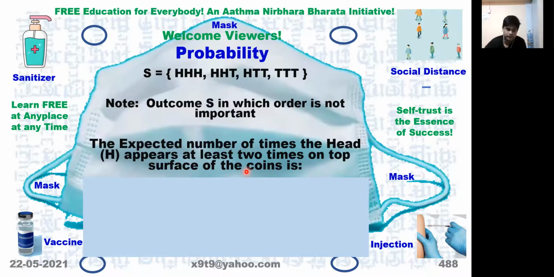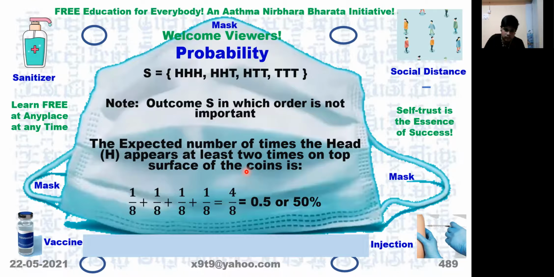HHH, HHT, THH, HTH. Okay, that's correct. So therefore it becomes 4/8, which is half. So it is 0.5 or 50%.